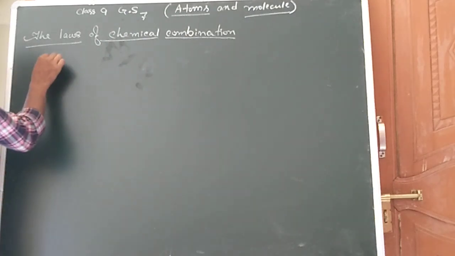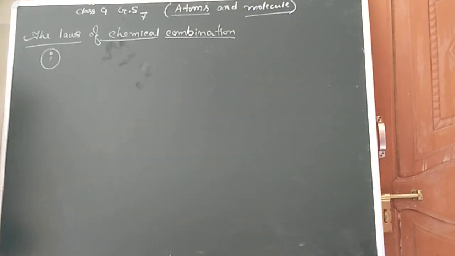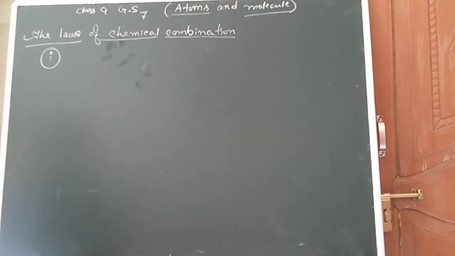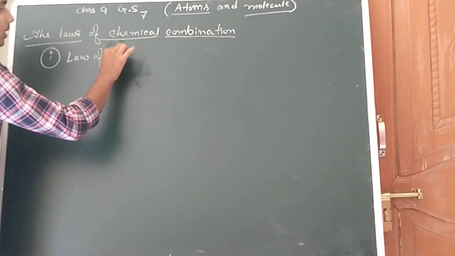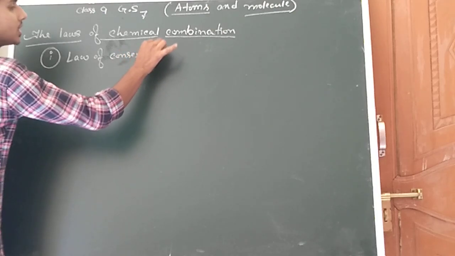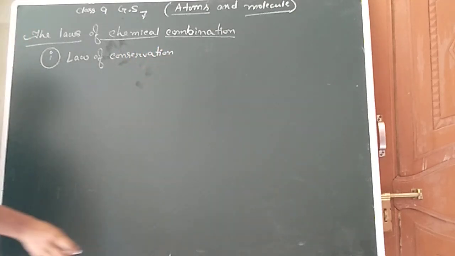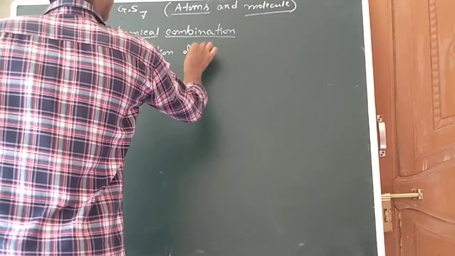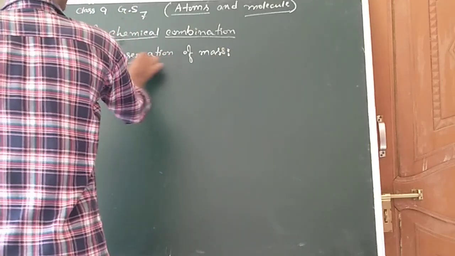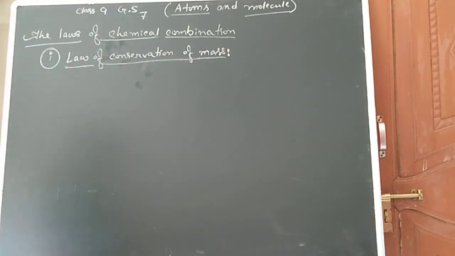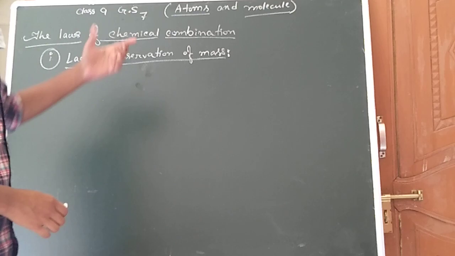The first law is the law of conservation of mass. So what is the law of conservation of mass? In a chemical reaction, mass can neither be created nor destroyed. This is the law of conservation of mass.